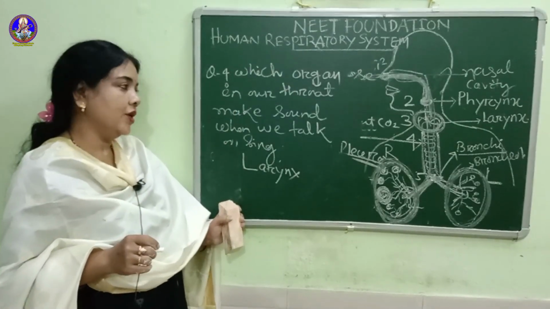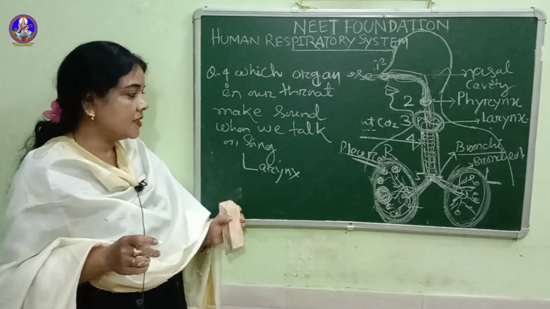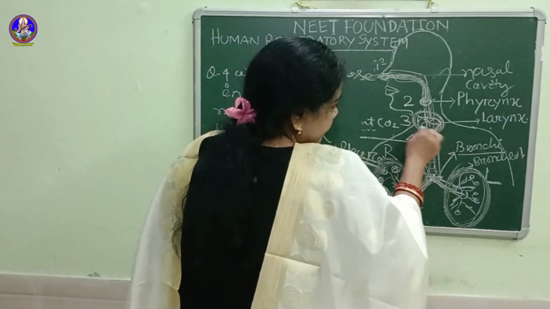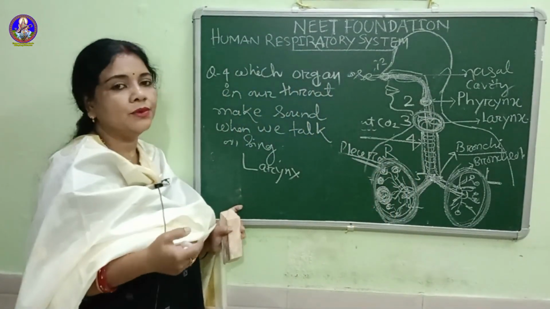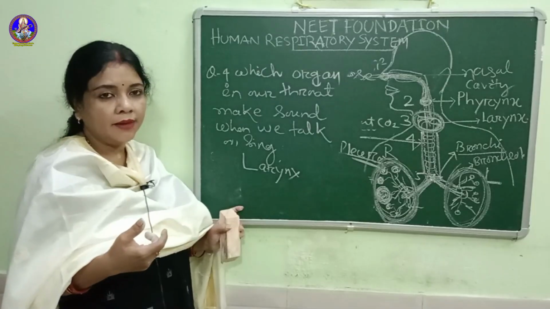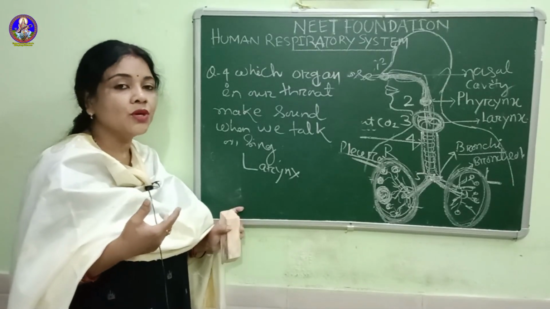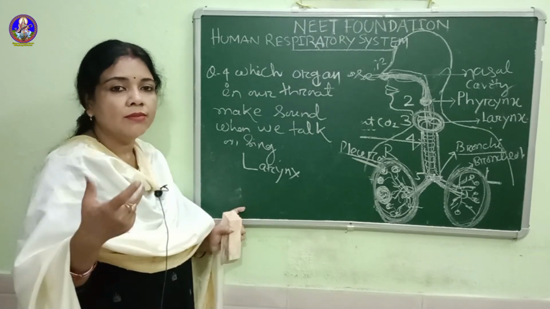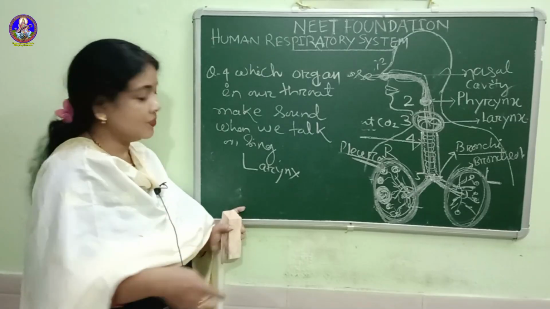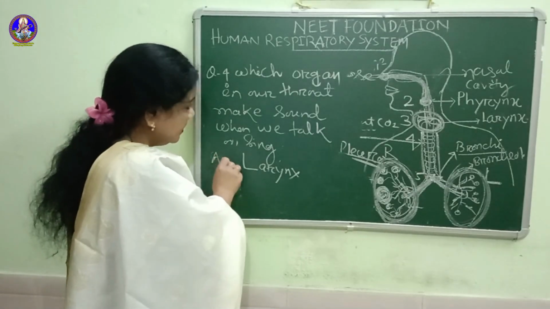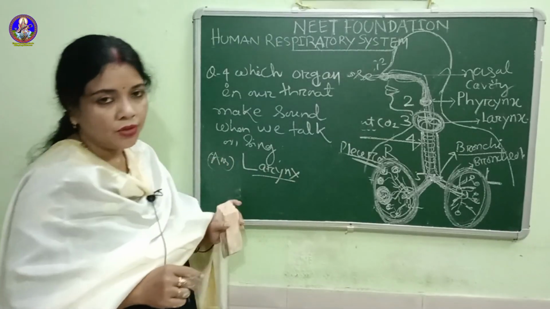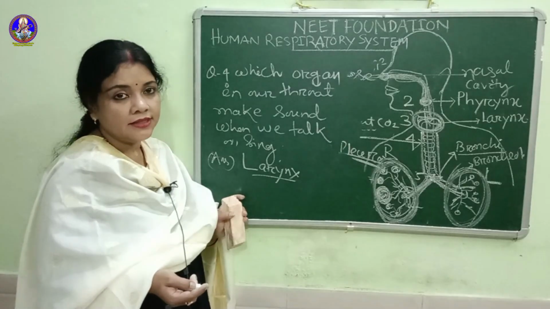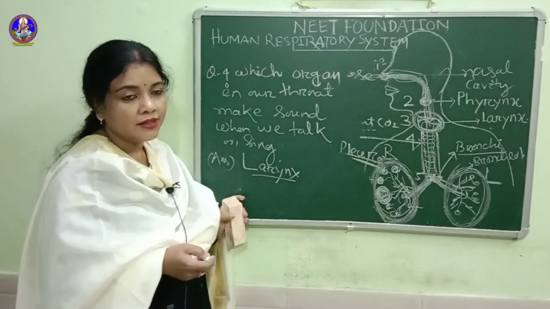Which organ in our throat makes sound when we talk and sing? Here, the larynx plays a very important part in our life. It contains the vocal cords. When air passes through the larynx, the vocal cords vibrate and we get sound. So the answer is larynx. When you talk, sing or laugh, that sound comes from the larynx. That's why it is known as the sound box.